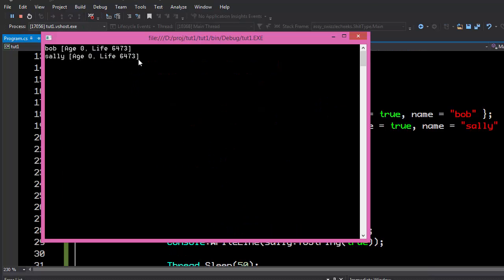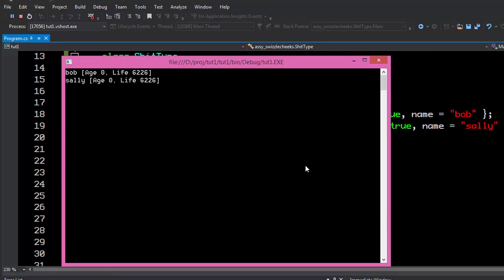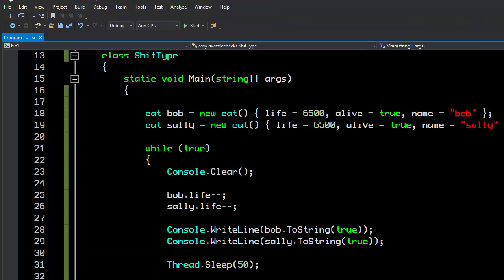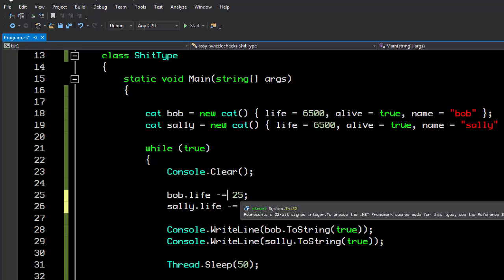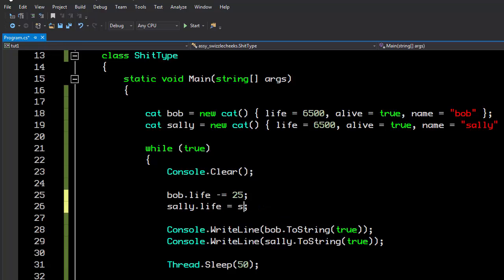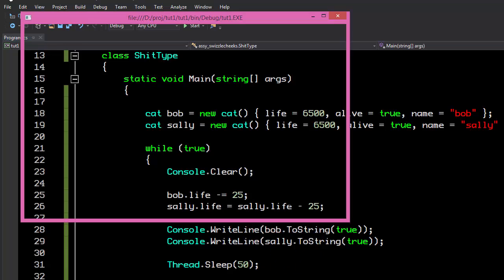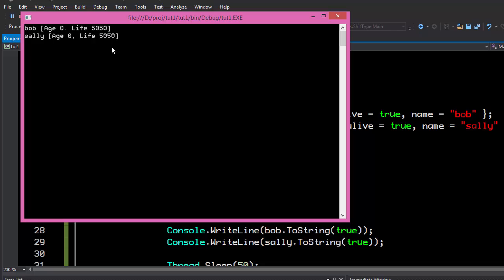And now, as you can see, their life ticks down in front of your eyes. Nothing stops it from hitting 0, or from going below 0, so it's just going to go into the negative numbers. So first of all, we need to make this go faster because we're going to want to do this multiple times. Instead of subtracting 1, which is what this operator means, decrementing the value of Sally's life, we're going to decrement it by 25. It means we're going to set it equal to its current value minus 25. It's literally the same thing as saying Sally's life is Sally's life minus 25. They both do the same thing, and you can see that they'll tick in sync with each other here.